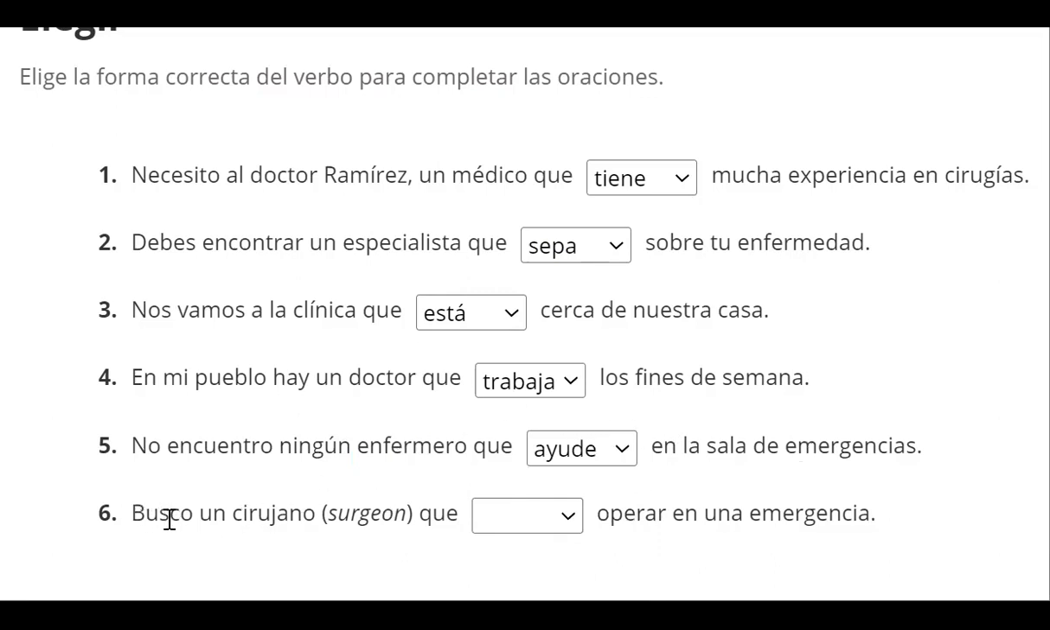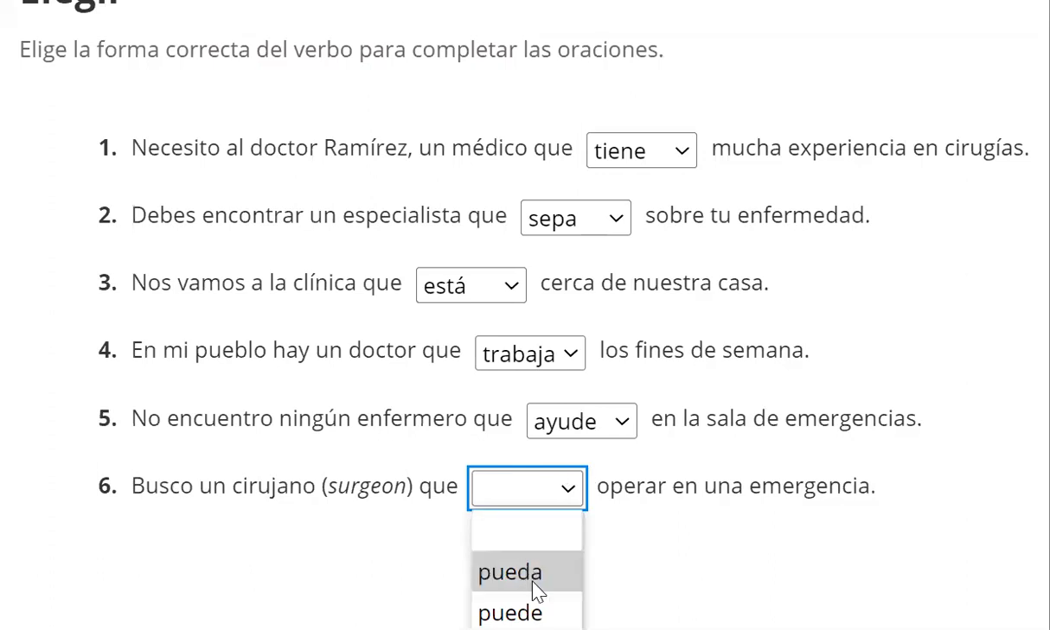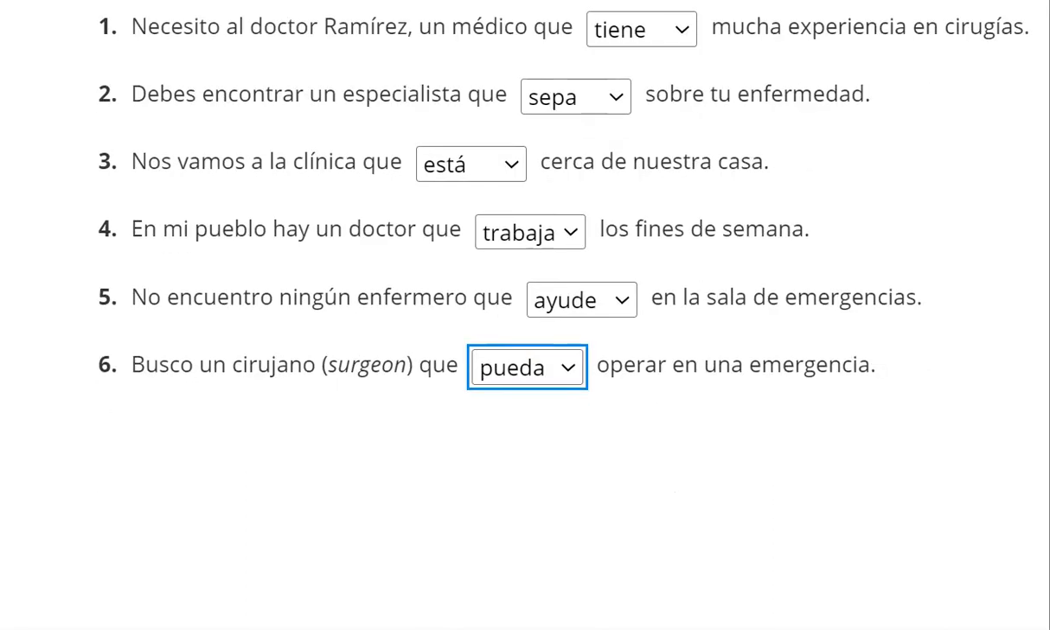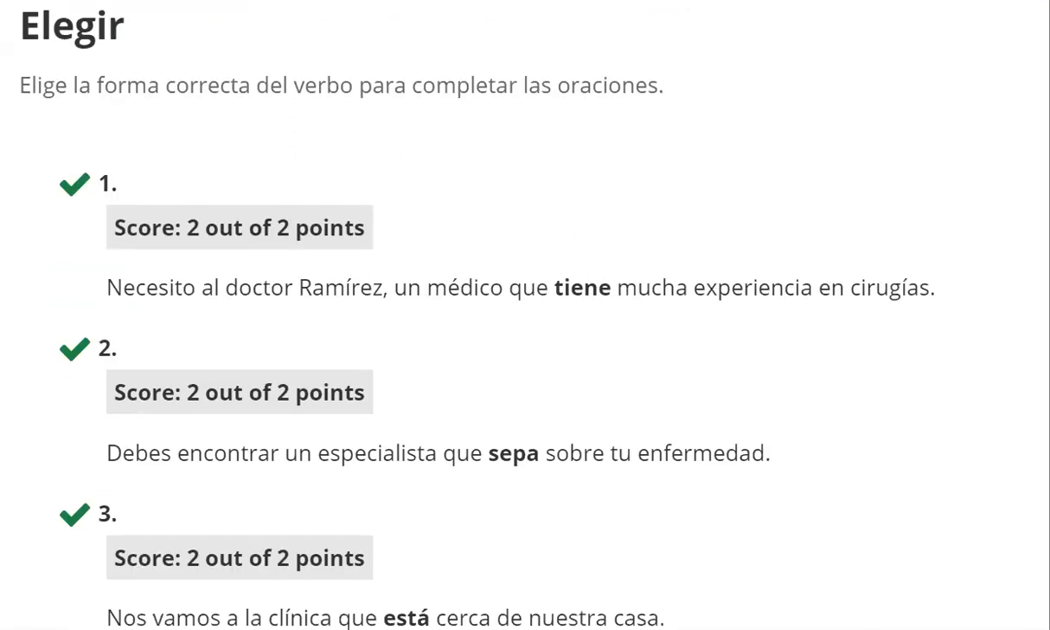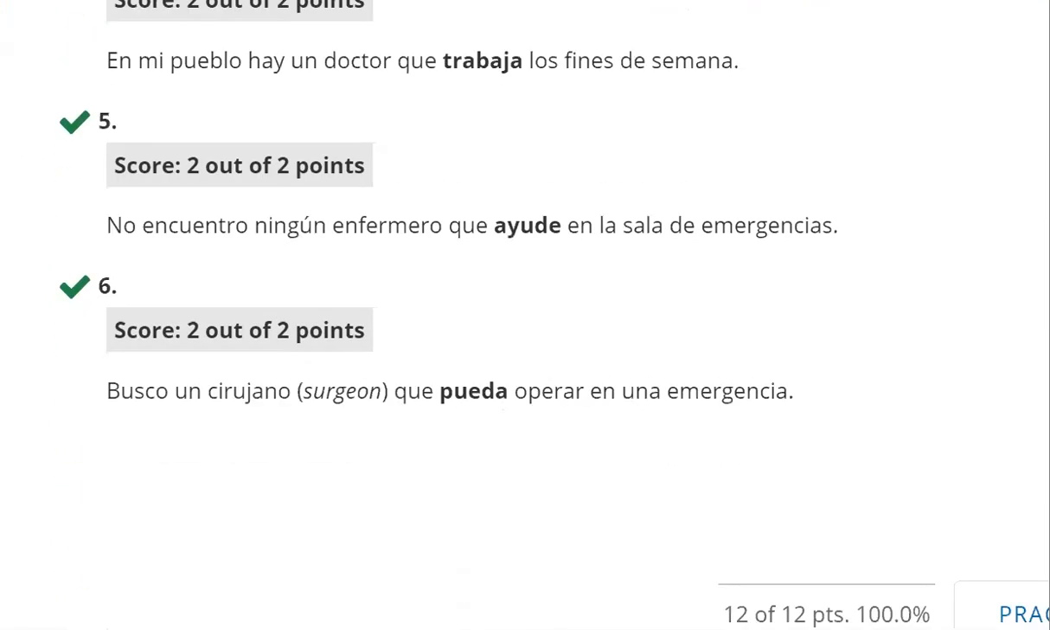Busco un cirujano, I'm looking for a surgeon. All right, right there is probably enough context for us to realize we're not talking about a specific surgeon. So, busco un cirujano que pueda, the subjunctive, or puede, the indicative, operar en una emergencia. So we're not talking about a specific surgeon. I'm looking for a surgeon that can operate. So we're going to go subjunctive because it's not a specific surgeon. So we get pueda. So let's go ahead and just check our answers and they'll all be right because that's what we do. All right. Muy bien.